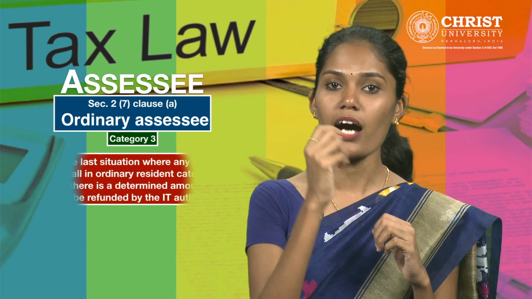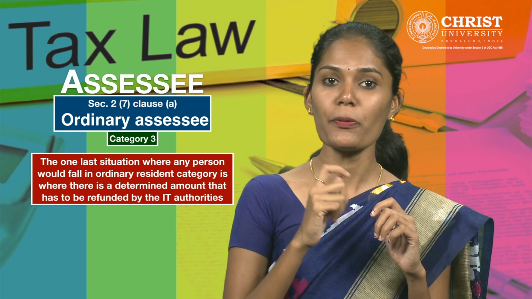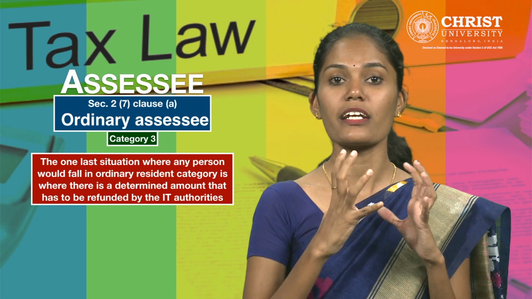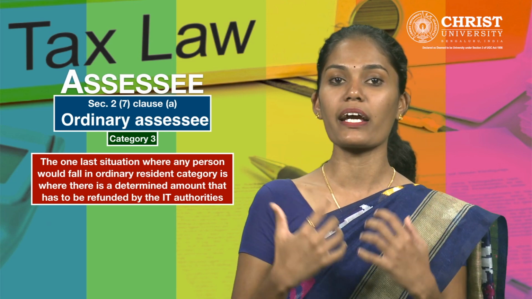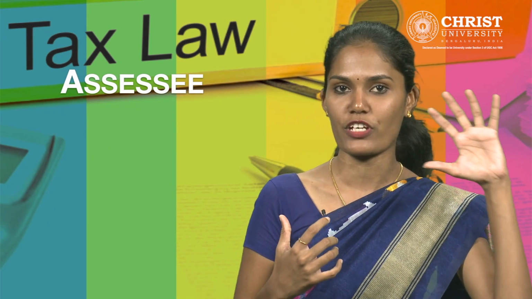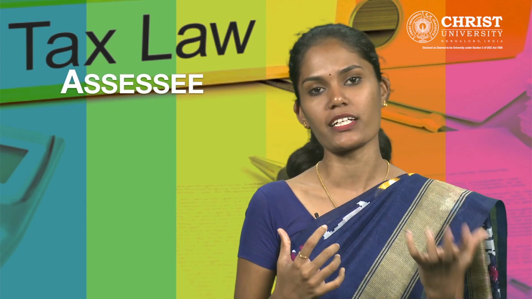Now moving to category 3. The one last situation where any person would fall in the ordinary assessee category is where there is a determined amount that is to be refunded to you by the income tax authorities. These are the 3 folds within category 1. That's classification 1 we have under ordinary assessee.